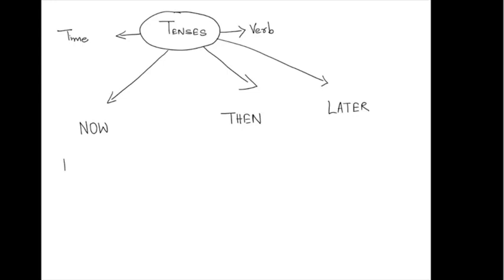As we describe it, it becomes present, past, and future. So we have three types of tenses, that is present tense, past tense, and future tense.